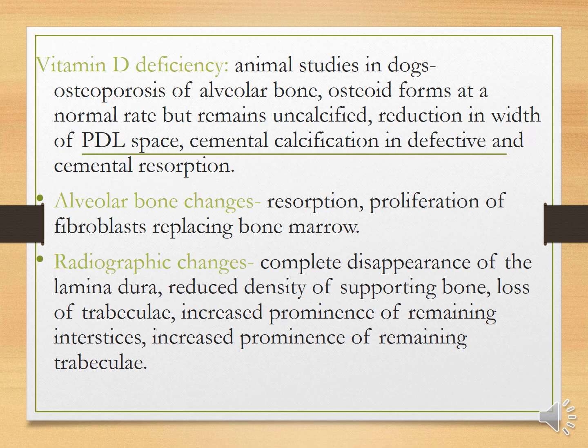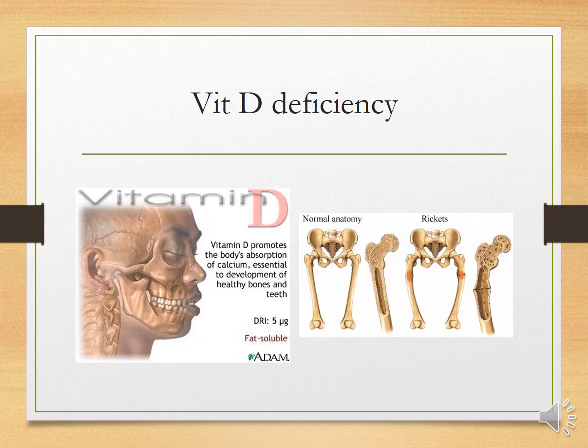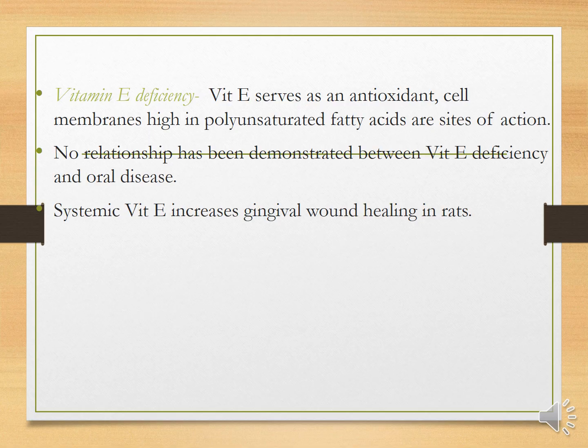Radiographic changes include complete disappearance of the lamina dura, reduced density of the supporting bone, loss of trabeculae, and increased prominence of the remaining trabeculae. This is vitamin D deficiency, where you can see bow legs in the case of rickets. Vitamin D promotes the body's absorption of calcium, and it is essential for the development of bones.